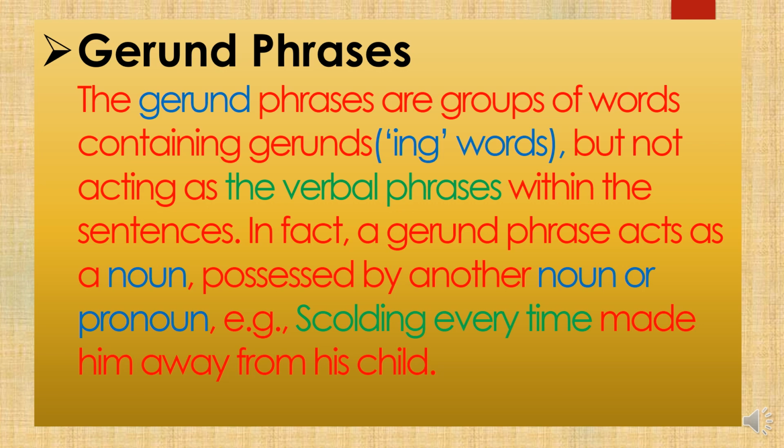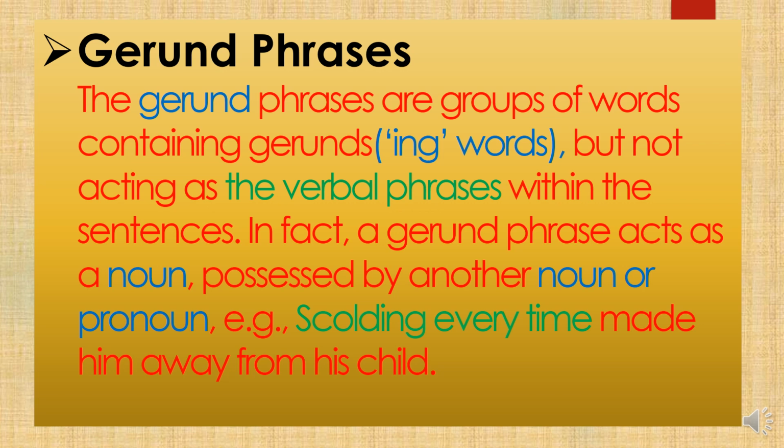So it is acting as a noun because we can replace it with a pronoun. See, it made him away from his child. What made him away? Scolding every time made him away from his child. So the words that can be replaced by a pronoun are nouns and therefore are the gerund phrases. The phrases which are using the ing words are the gerund phrases.